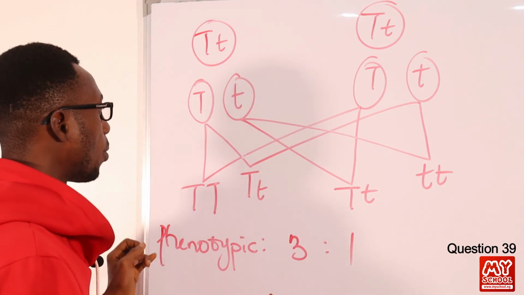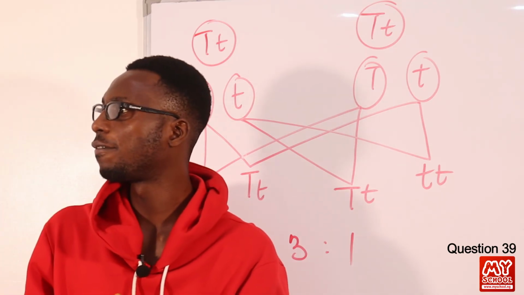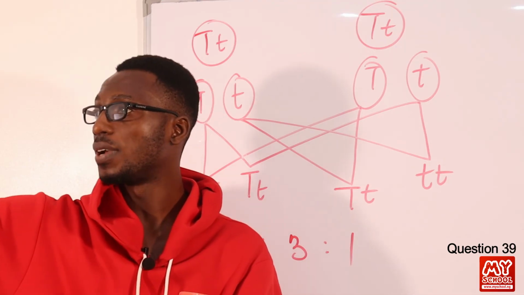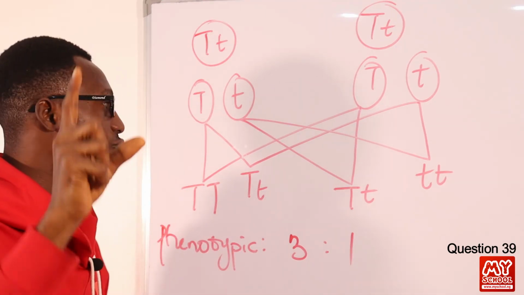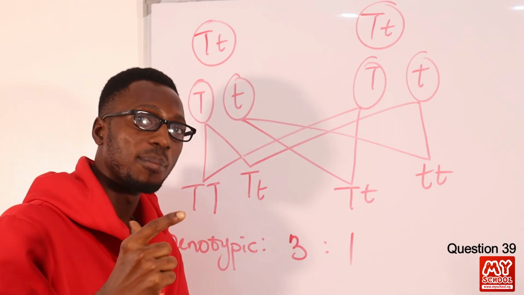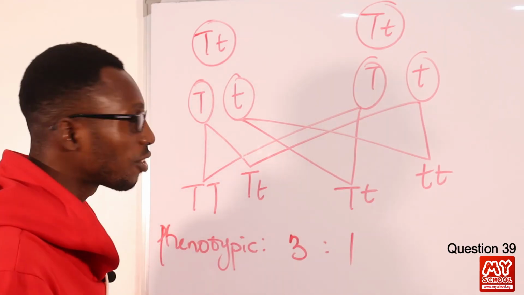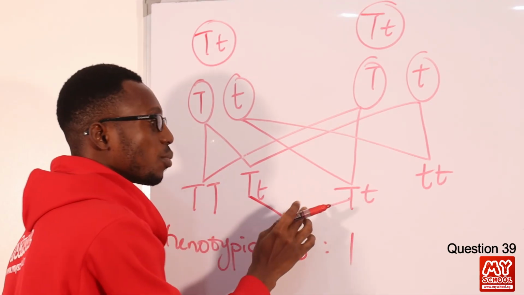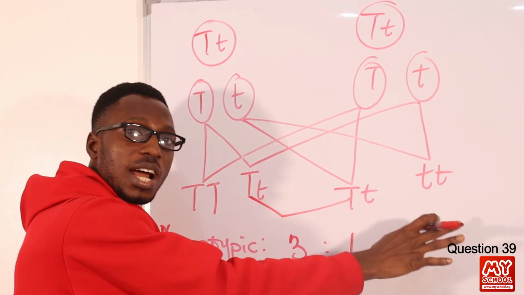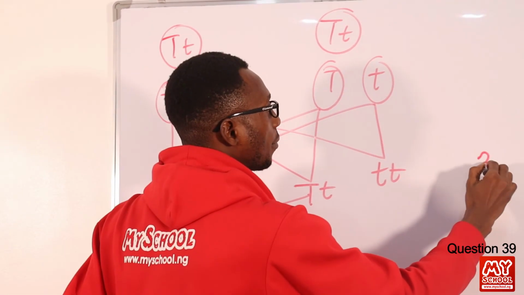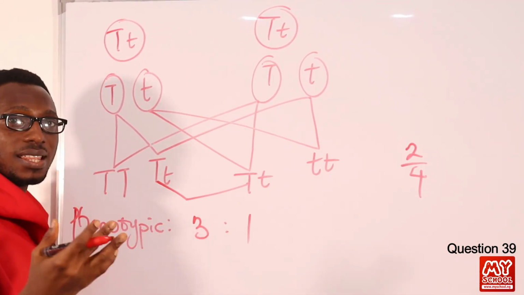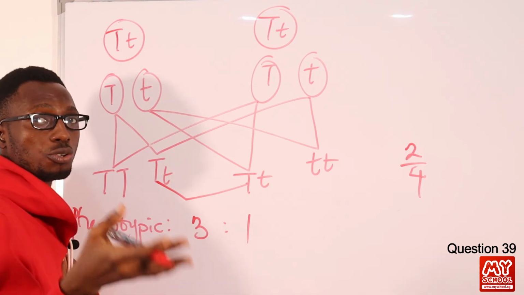But we are asked to get the probability of offspring that will be recessive for that trait. Recessive means it will be there, but it will not express itself. So such a situation should include this one. It is there, but it will not express itself. Out of the 4 children that we have here, 2 of them are not expressing that trait for shortness.